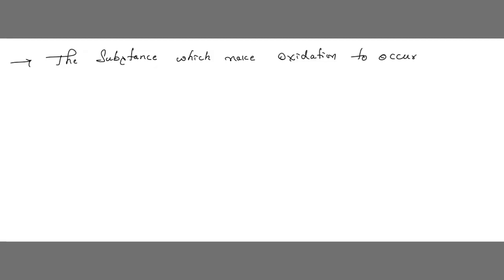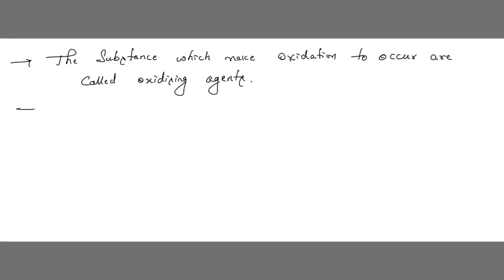The substance which makes oxidation to occur is called an oxidizing agent. We call those oxidizing agents.